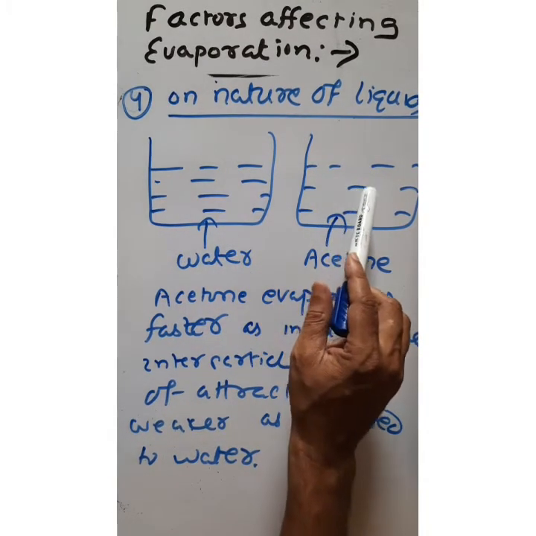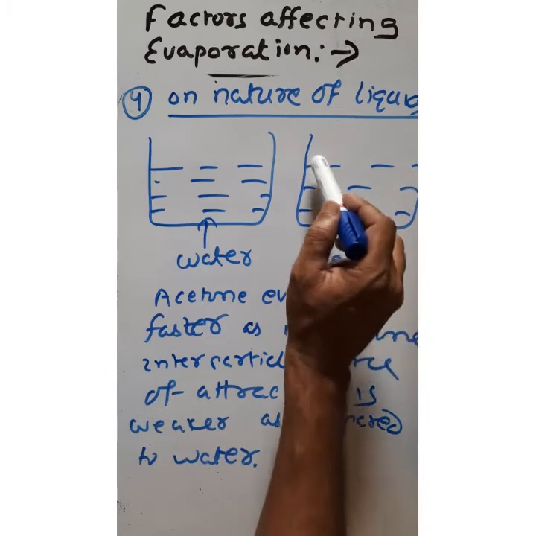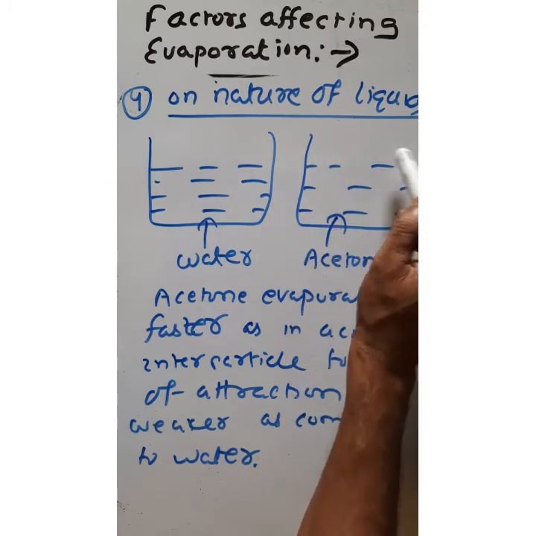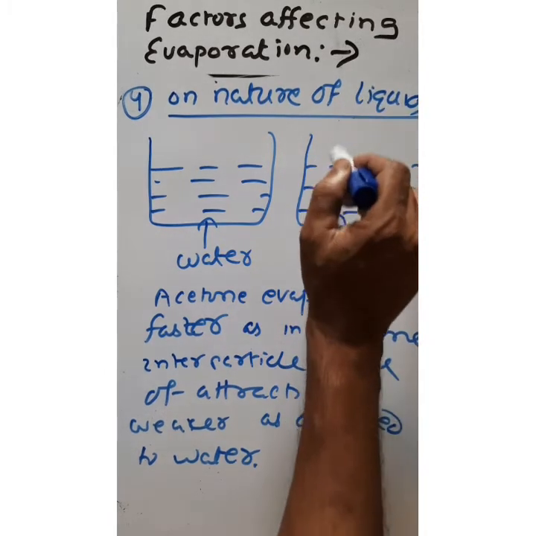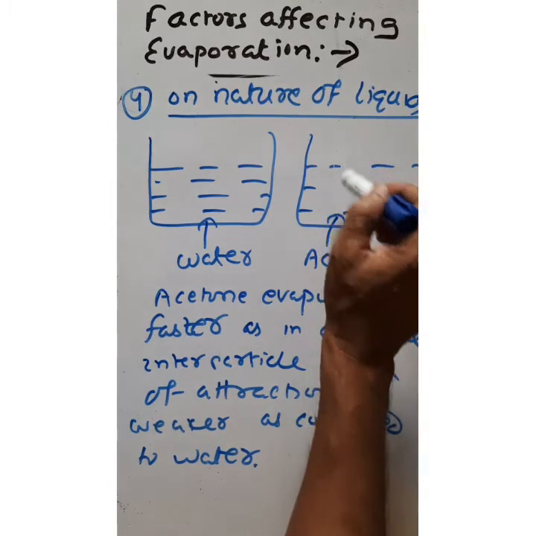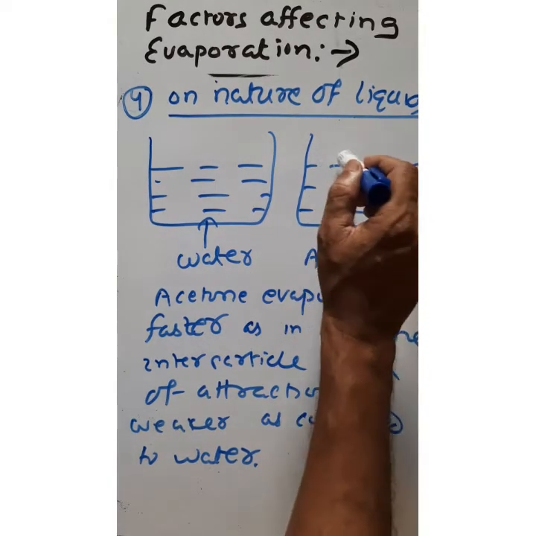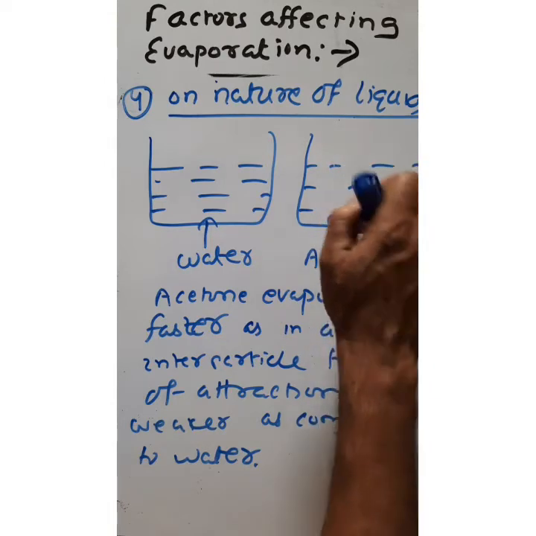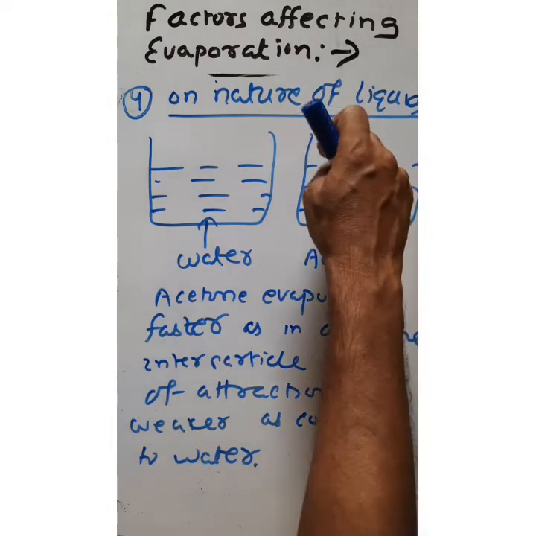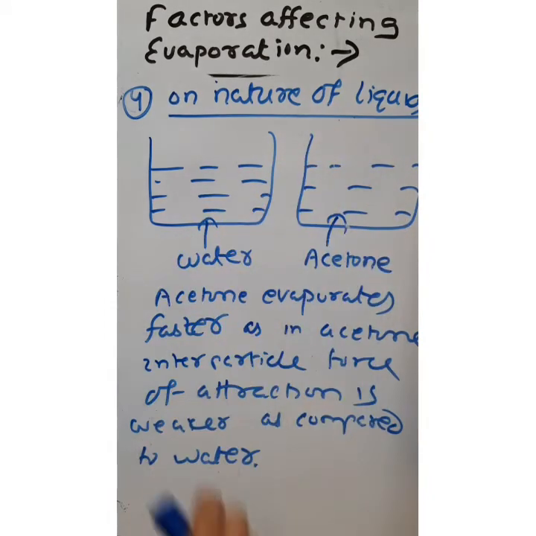If the force of attraction is small, then the liquid surface particle can easily evaporate, because the force of attraction between the liquid particles is less, so the surface particle can easily break the force of attraction and it will evaporate easily. But water cannot evaporate as easily as compared to acetone.